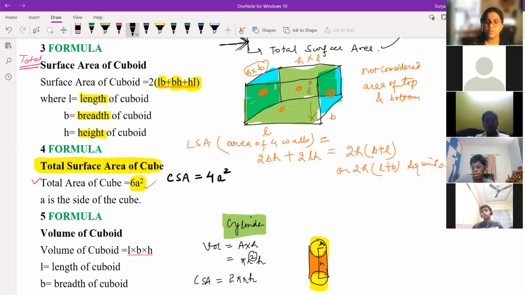Bhumika, is it clear how a 4a square is coming? Yes, sir. Because we are just bothering only about our surrounding, front, back, left, right. So there are 4 sides, the 4a square, correct?